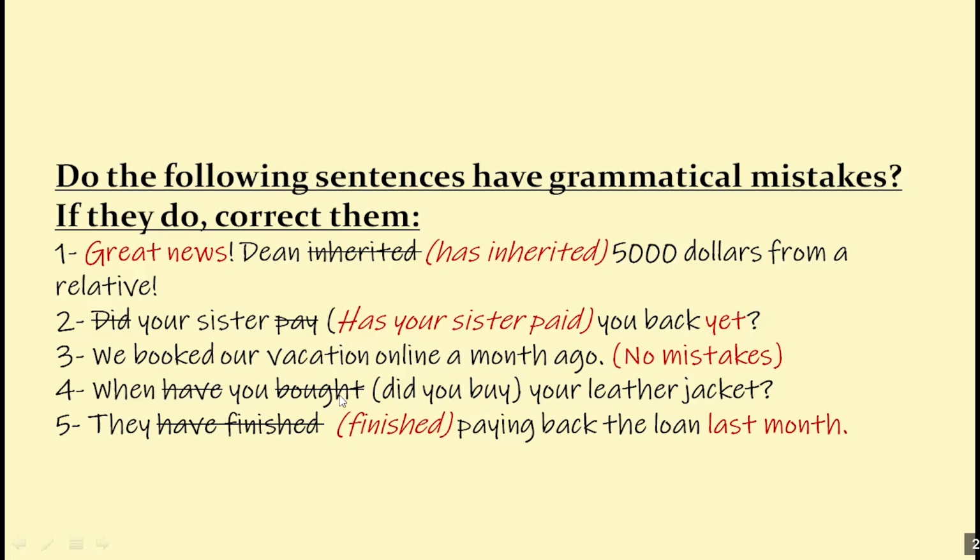When have you bought your leather jacket? Now, if you're asking about details, like when and why and who and where did this happen, if you're asking about the details of some news, use the past simple. One more time, if you're asking about details, when and why and where and who and how, use the past simple, not the present perfect. This is a question about the details. So use the past simple. Did you buy? When did you buy? They have finished paying back the loan last month. If you mention the time, don't use the present perfect. Use the past simple.